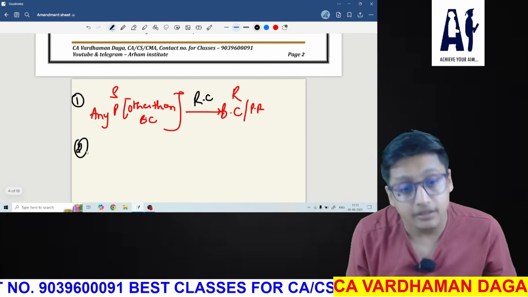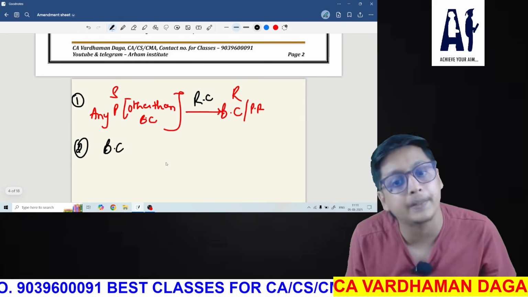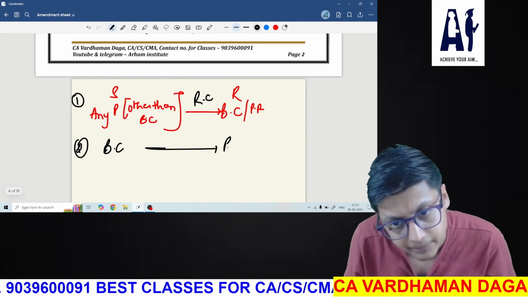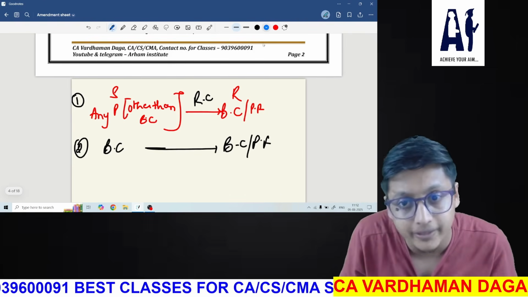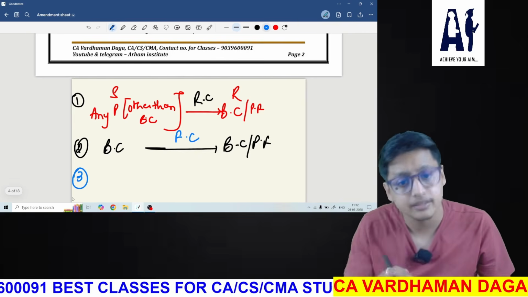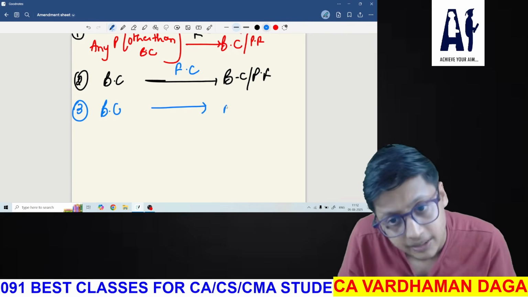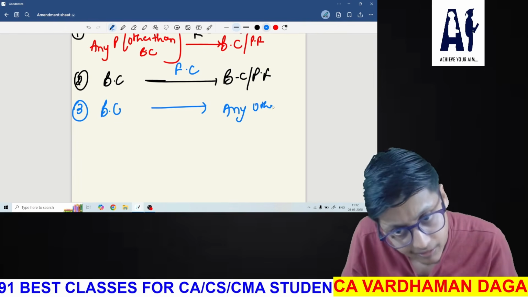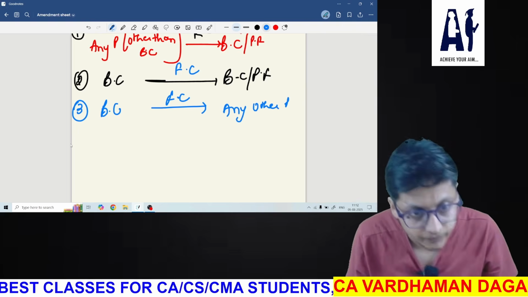Second case: if the supplier is a body corporate and the recipient is a body corporate or partnership firm, then it will be a case of forward charge. Next, if the supplier is a body corporate and the recipient is any other person, then also forward charge.